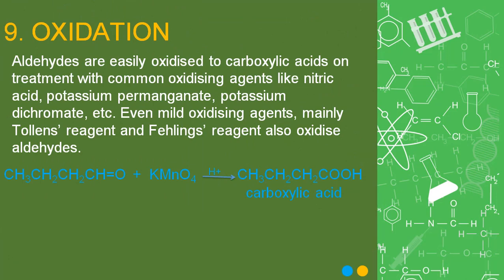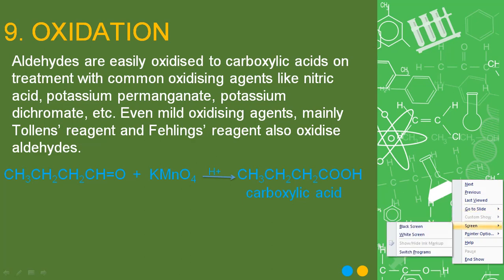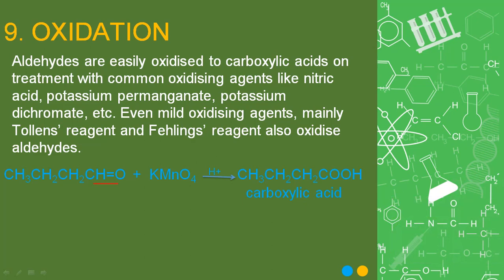Aldehydes can be easily oxidized to carboxylic acids on treatment with very common oxidizing agents that may be nitric acid, potassium permanganate, potassium dichromate, or even mild oxidizing agents such as Tollens reagent and Fehling solution. So here you can see the reaction. The aldehyde group, CHO group, can be oxidized to COOH group having the same number of carbon atoms. You can see here this is CHO and this is COOH group.